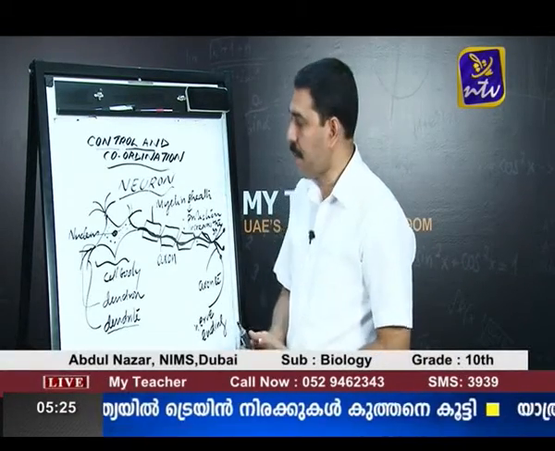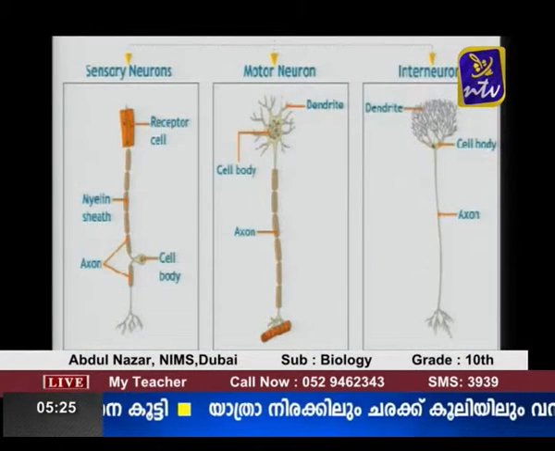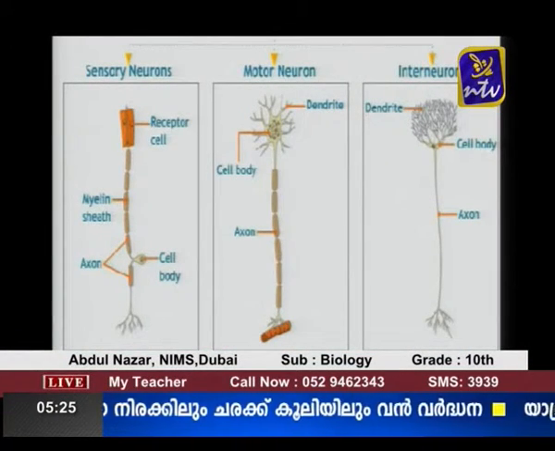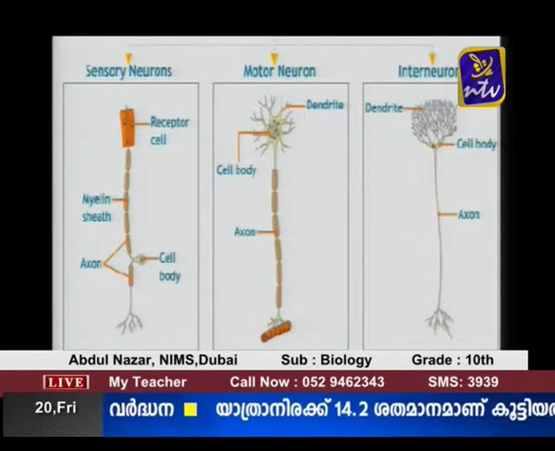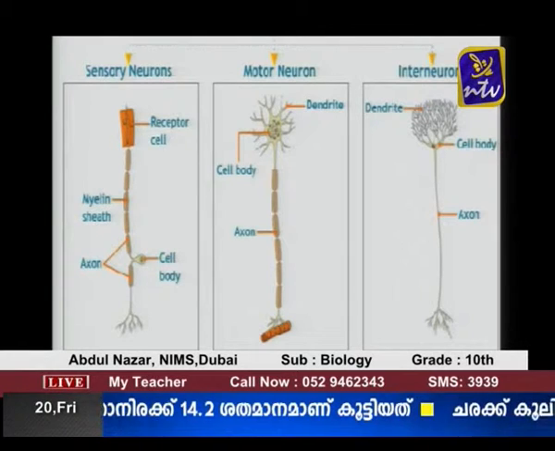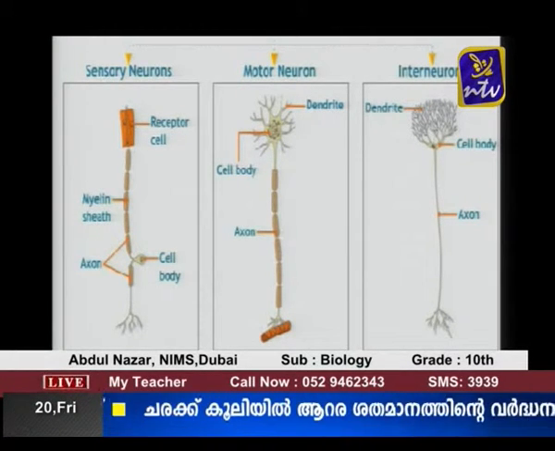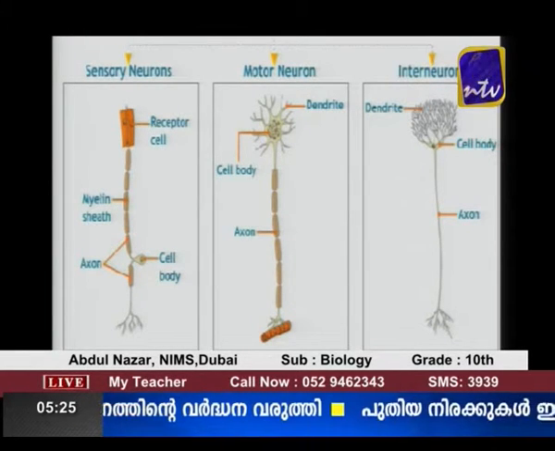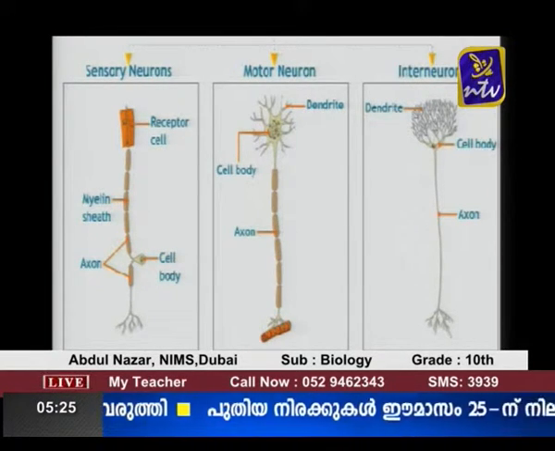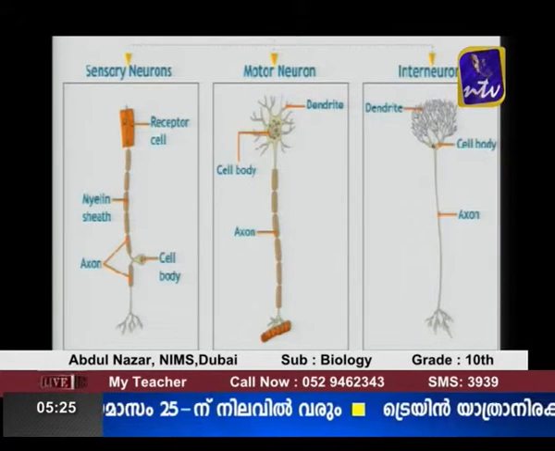Now look at the screen, you can see that there are three types of nerves. First one, types of nerves, or the neurons can be divided into three types, depending on their function. First one, sensory.